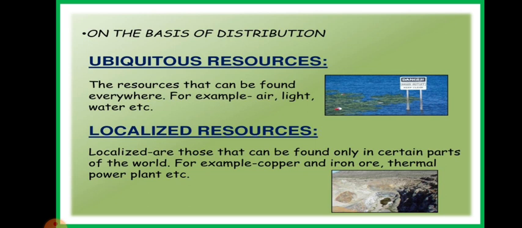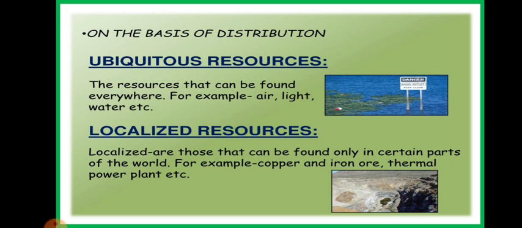Let's move further and learn about resources on the basis of distribution. As I have explained, resources are unevenly distributed, but there are several resources which are evenly distributed. Like if you are in India, you are getting sunlight. Whether you go to the USA, China, or any country, there also you are getting sunlight.